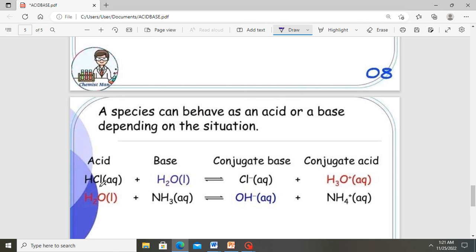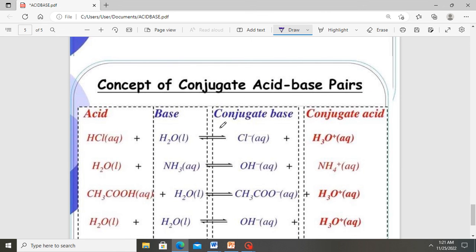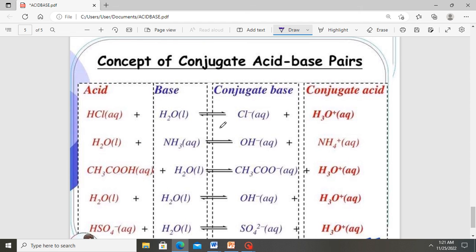Here you can see that the water molecule here and this one are the conjugate acid-base pair, where this one is the conjugate acid and this one is the conjugate base. Here the water acts as a base and here it acts as an acid. So based on the environment of the compound, it can behave as an acid or a base. Let's look at some typical concepts of conjugate acid-base pairs in the following reactions.